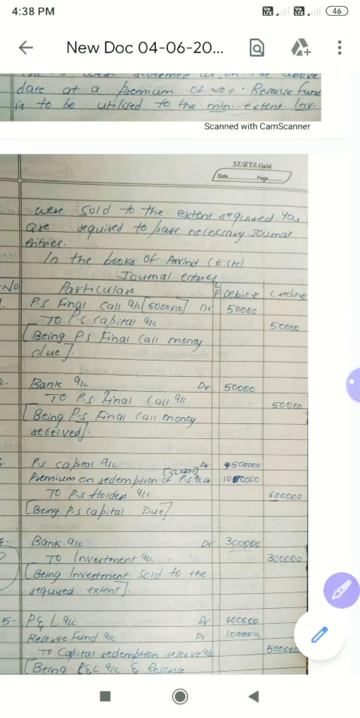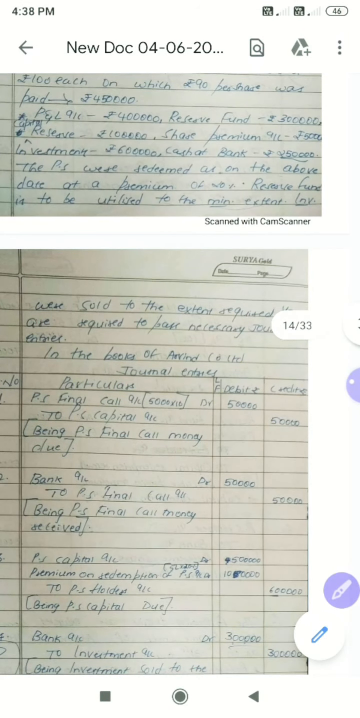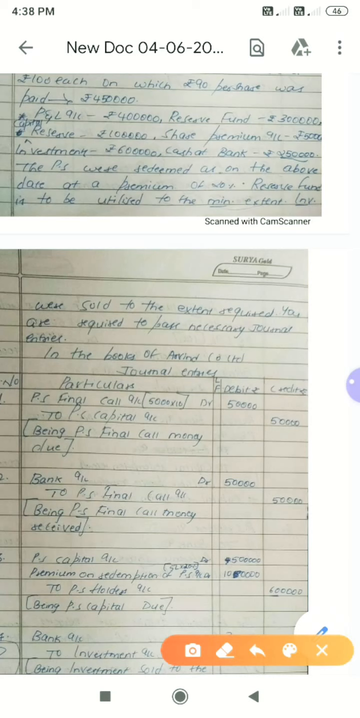So already we have 50,000 in the question with us. The next 50,000, from where do we have to take? We can take from divisible profits. There are only two divisible profits here, P&L account and reserve fund, and capital reserve. So either you can take P&L account or reserve fund, it's left to you. So what I will do, I'll take reserve fund. Okay, reserve fund is 50,000.